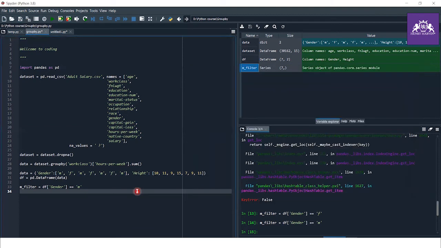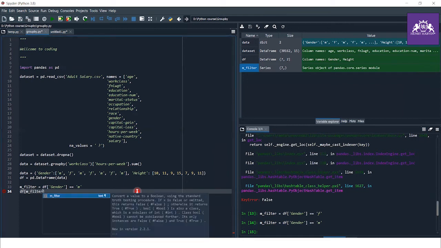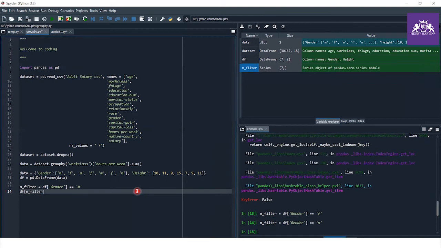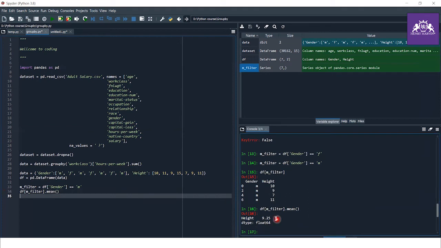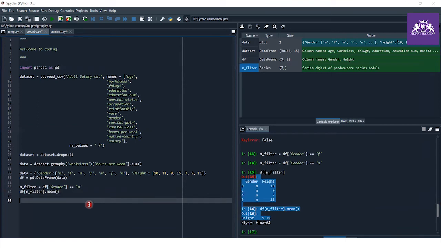Now let me show you the height of these male persons. So df, m underscore filter, that's how we see this. And after this, dot mean, we get the mean height of the male persons in our data. Next we are going to see the mean of our female data set.